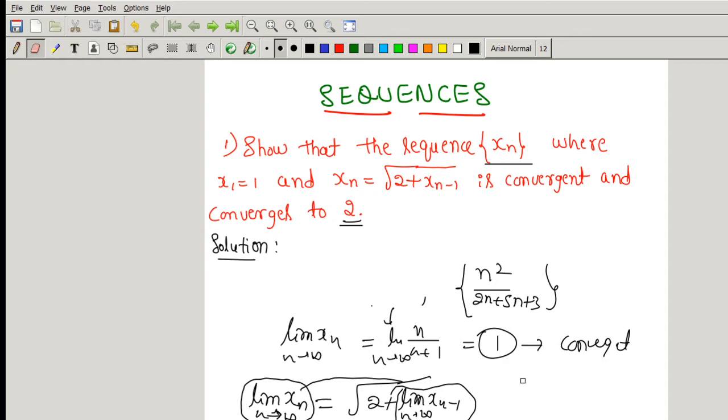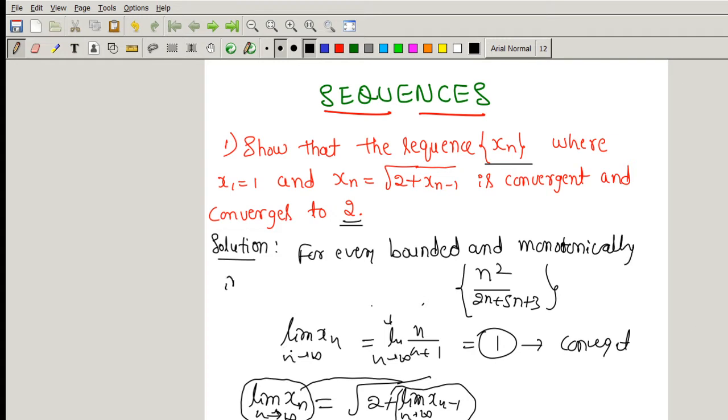We have one theorem. That theorem says every bounded and monotonically increasing sequence is always convergent.